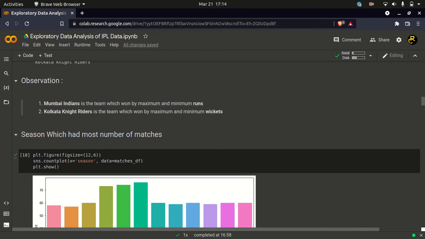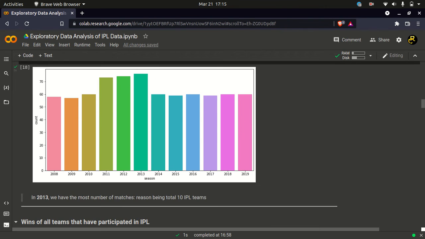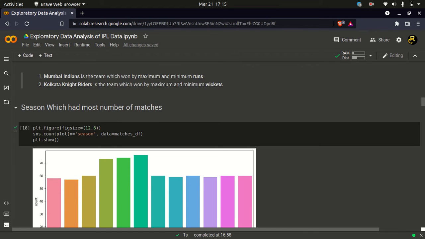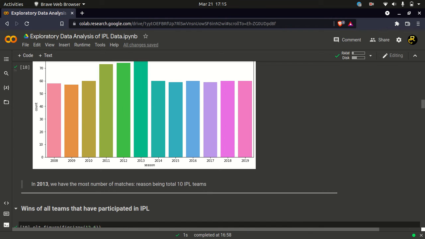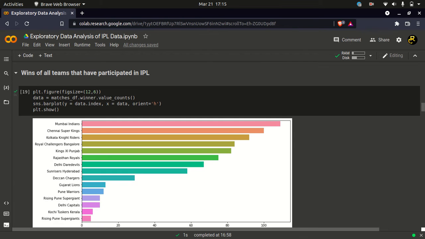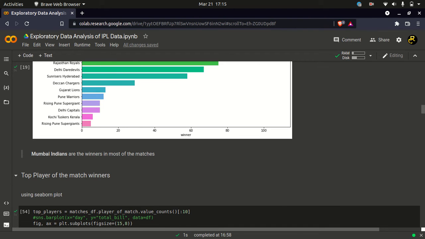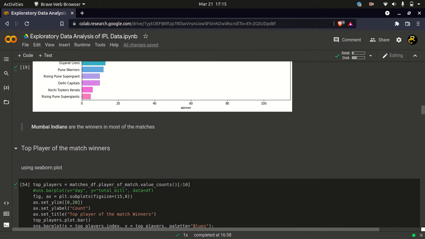Now we are plotting the dataset, right? We are using the Seaborn library to plot the dataset here. We're looking at the number of matches. Which team has the most number of matches? As we can see, Mumbai Indians has the most number of matches. It is obvious because they have won the most number of titles. So yes, Mumbai Indians is the winner in most of the matches.